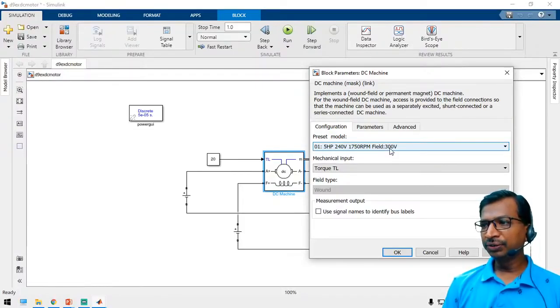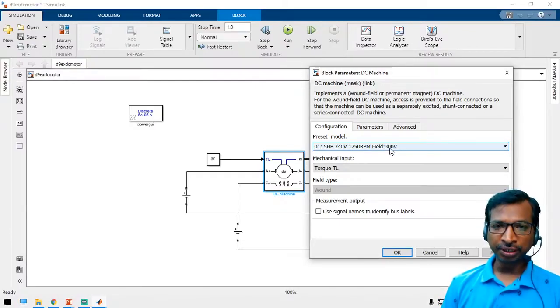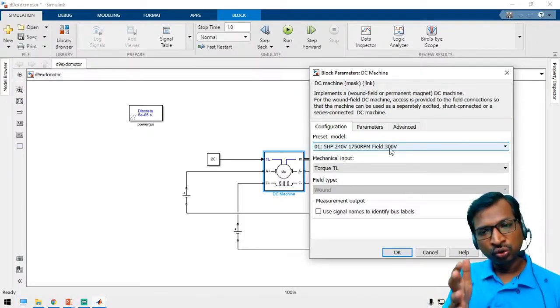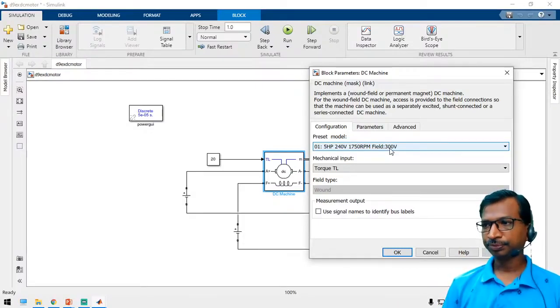Why is torque reducing when the speed is increasing? See, actually, the speed is limited by the critical speed. Up to critical speed, the torque will remain the same. So that is called the constant torque region. That is the motor behavior. And after the critical speed, the torque of the motor may get reduced.